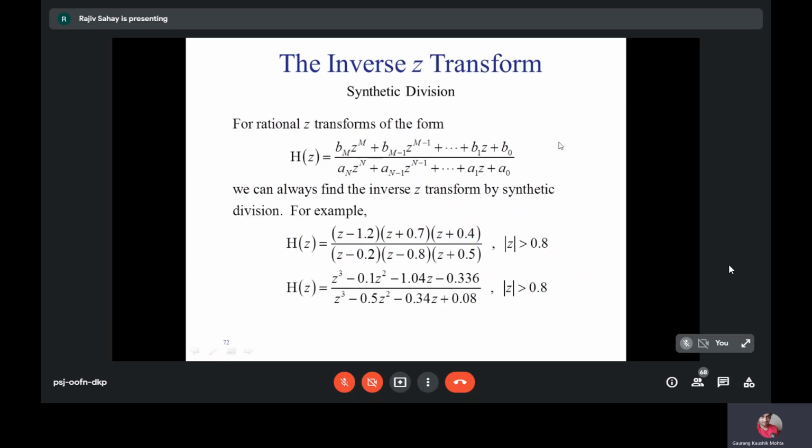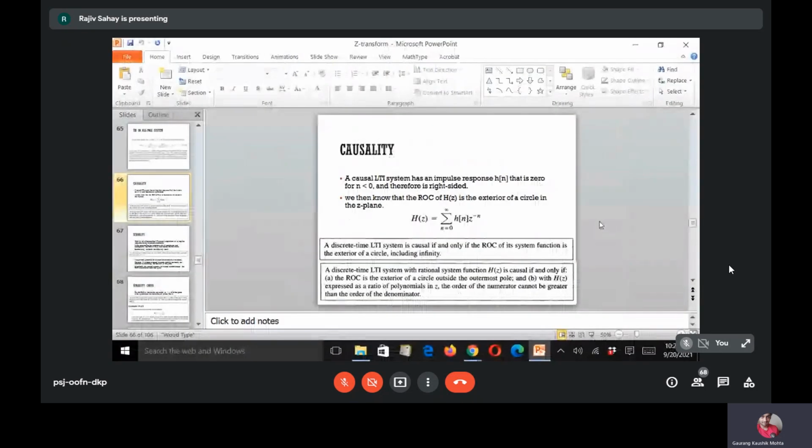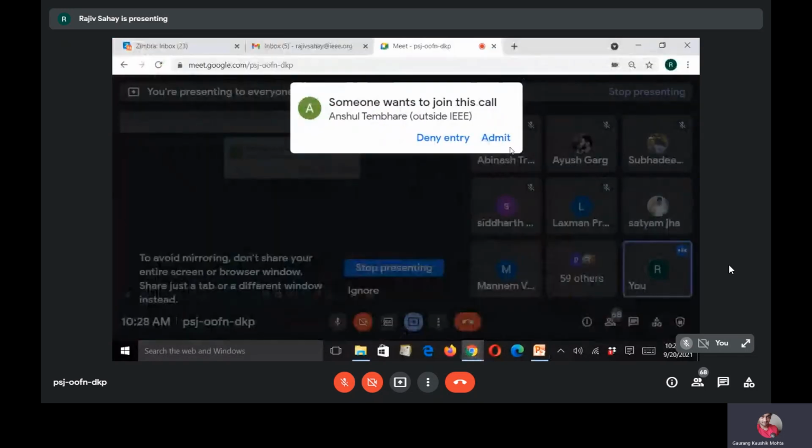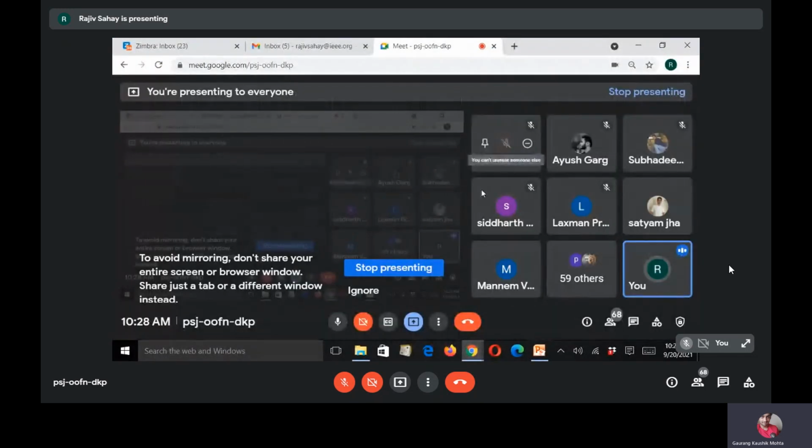So let us now move to inverse Z transforms. This is the next part of the chapter, and with this I will end the chapter. So let me cover the inverse Z transform. You can have three different ways to calculate the inverse Z transform. The first one is what is called the contour integral, the direct expression for calculating the inverse Z transform. That is the contour integral.